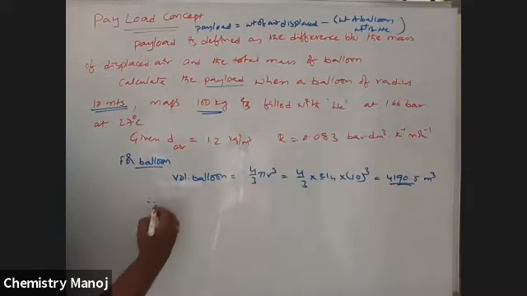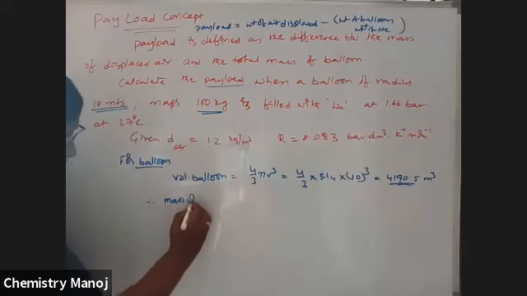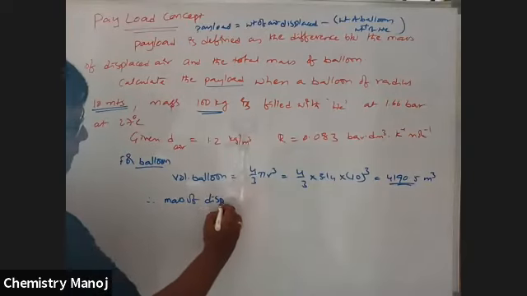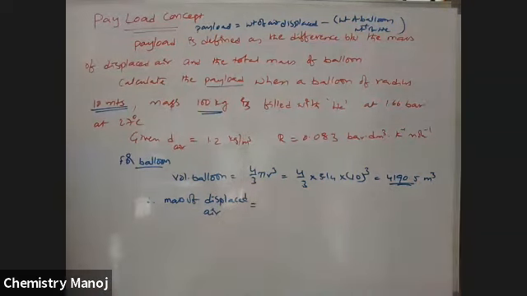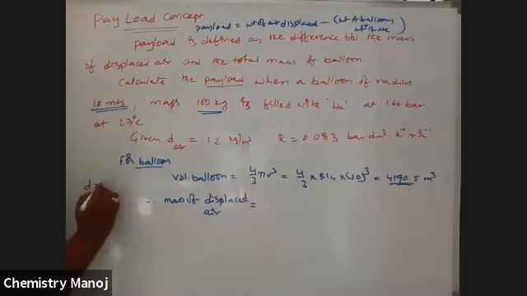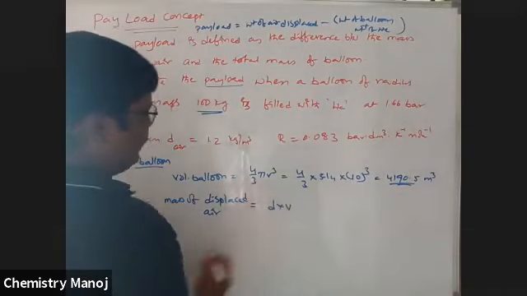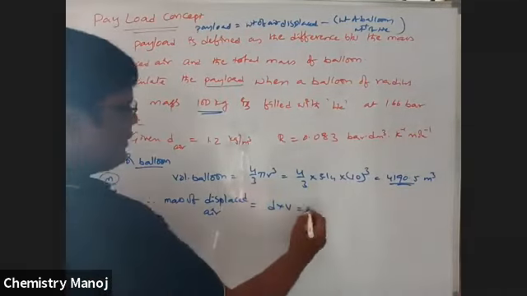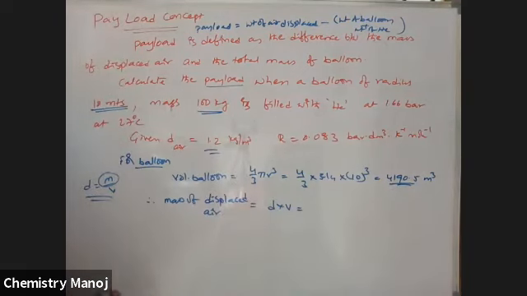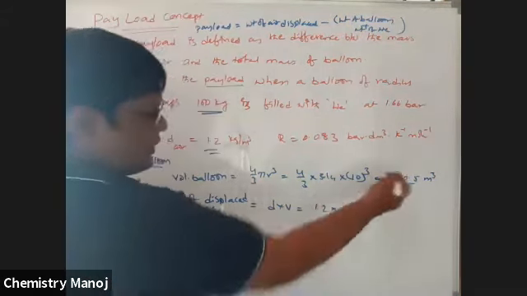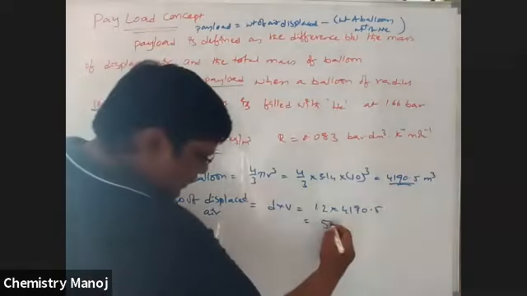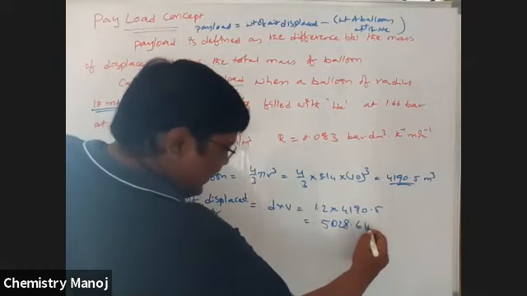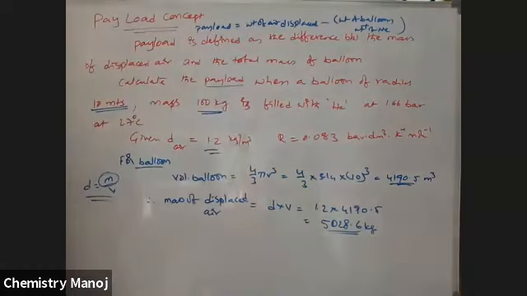Therefore, mass of displaced air is equal to, we know density is equal to mass per volume, and mass is equal to density into volume. So density into volume of balloon. Density is how much is given to you? 1.2. 1.2 into volume is this much, 4190.5, which is equal to 5028.6 kg. This is mass of air displaced.